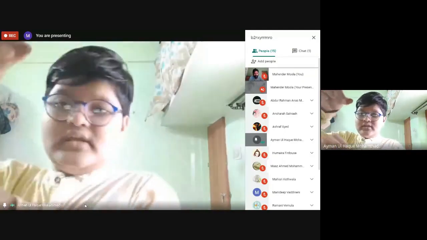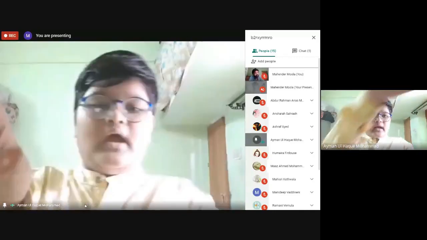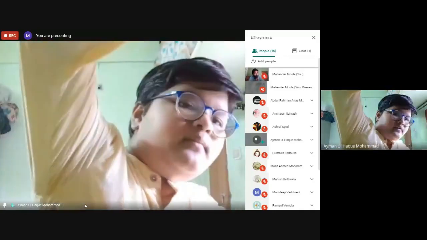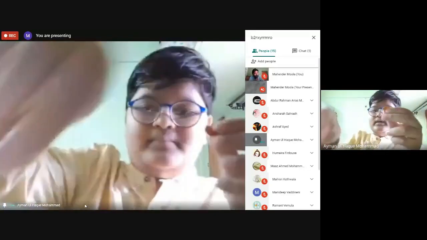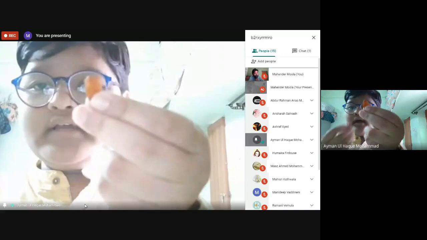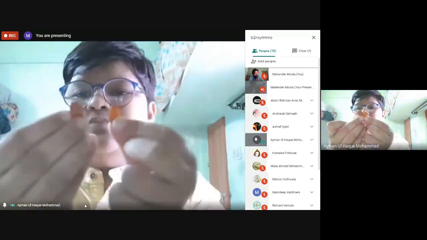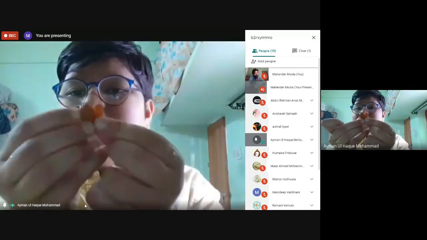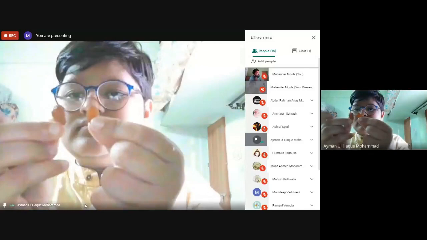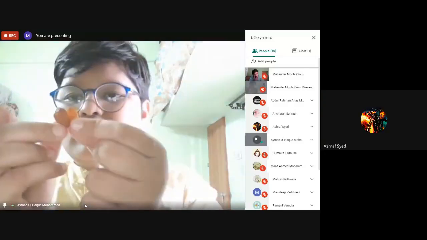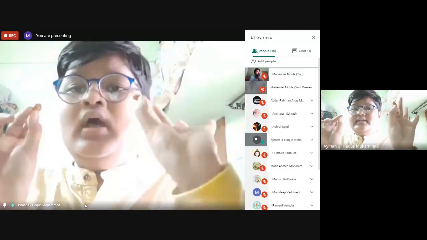Now after we keep it for 1 hour, the result of the kishmish would be like this. See, can you see how much bulged it is? Now we will compare it with the normal kishmish. See, this is a normal kishmish, and this is the one kept in water for the experiment. Compare how bulged this one is and how shrunken that one is. Can you see? Yes, that is the difference between this and this.